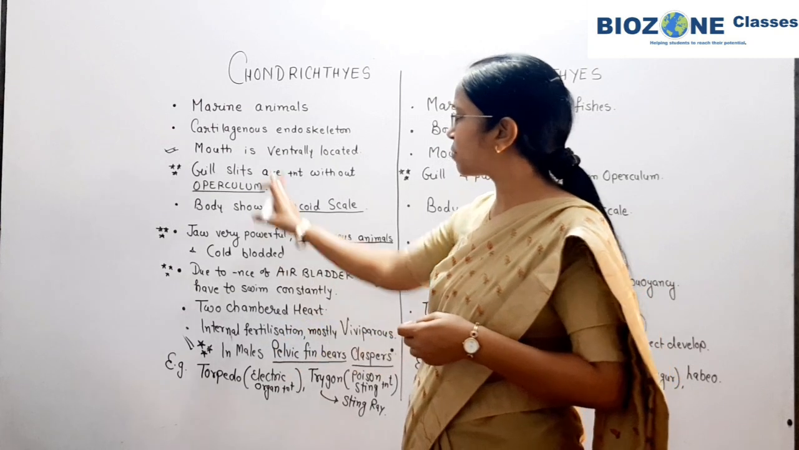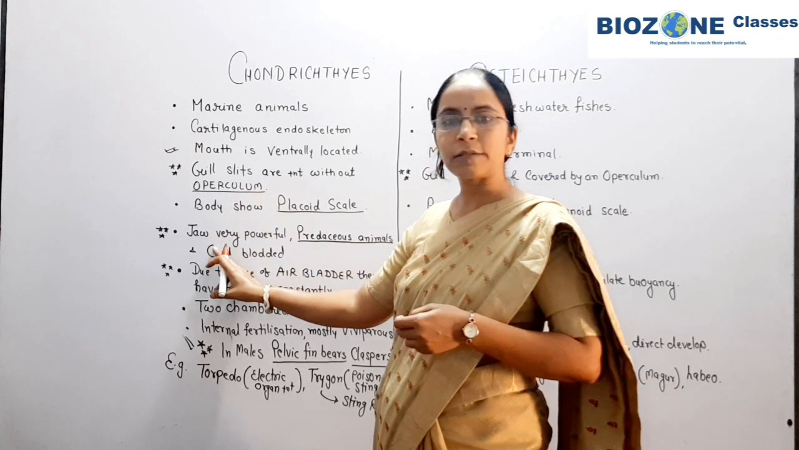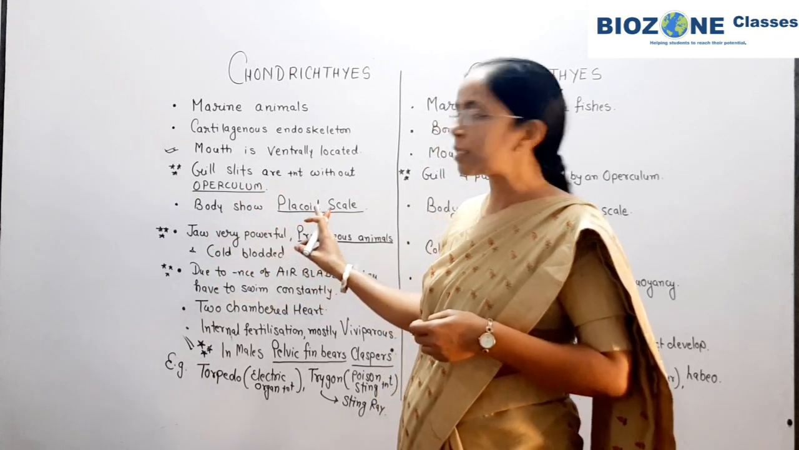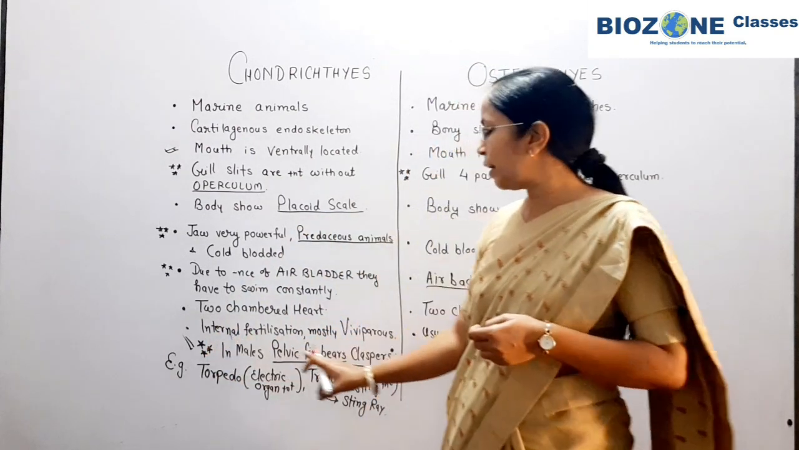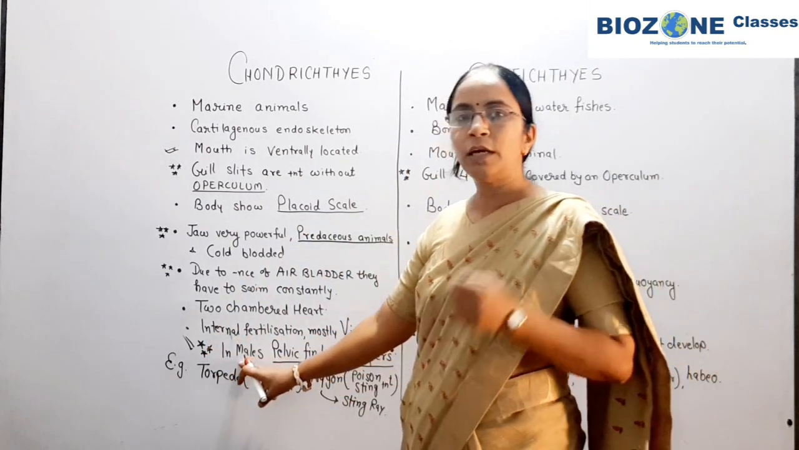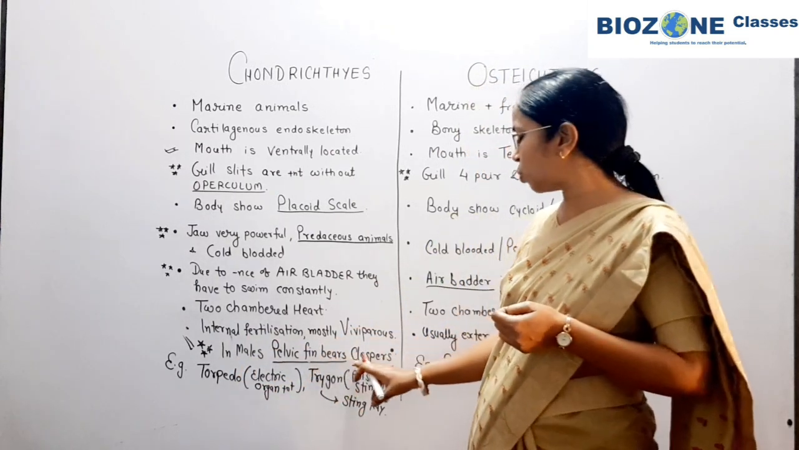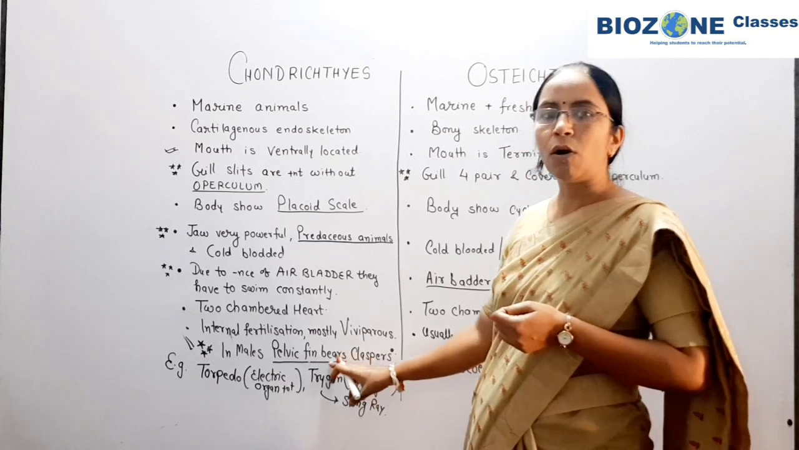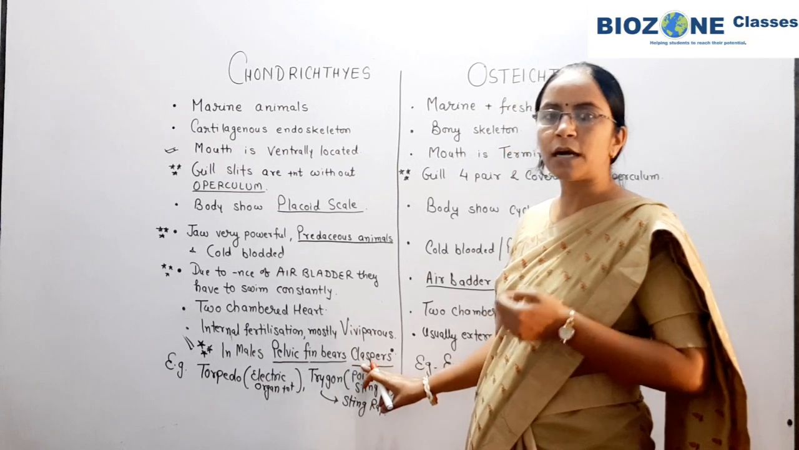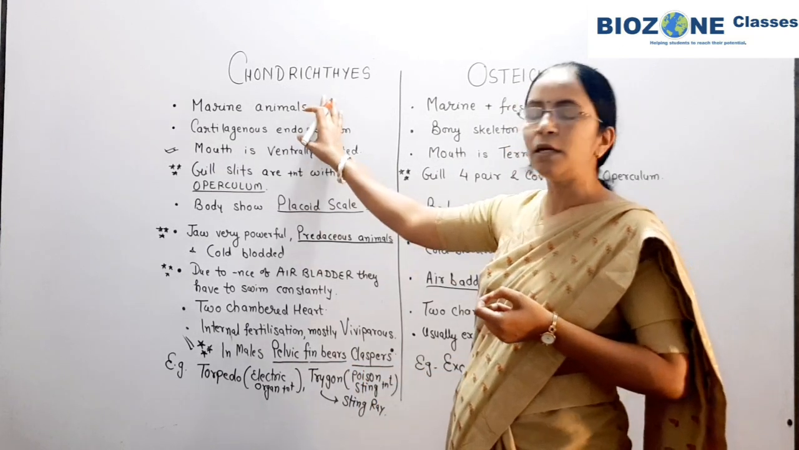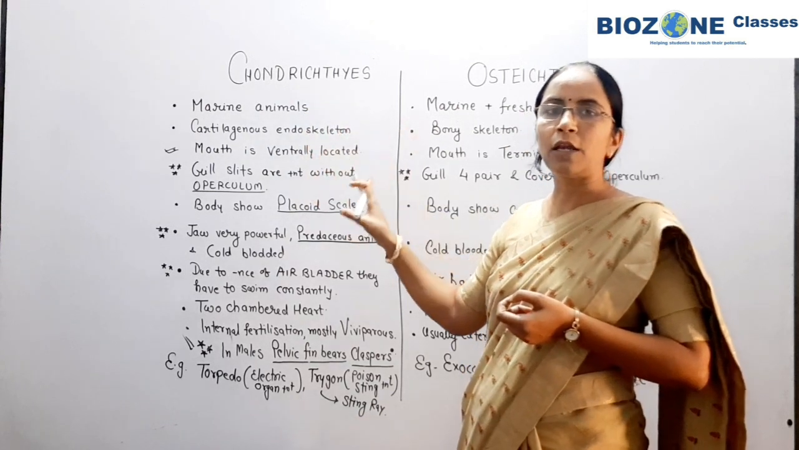So here these features you remember: gill slits present without operculum, air bladder is completely absent, scales are of placoid type, fertilization is internal, and in male individuals pelvic fins are present, and these pelvic fins bear the claspers. So this is the identifying feature for the males of Chondrichthyes, the male individuals in the category of cartilaginous fishes.